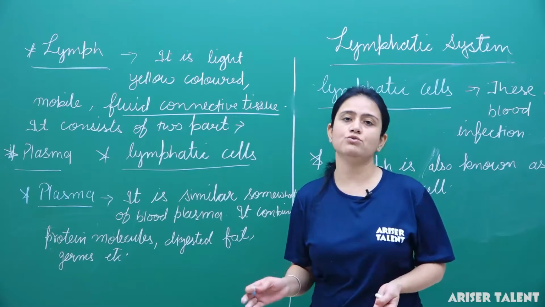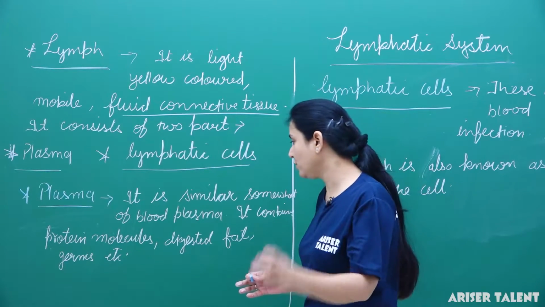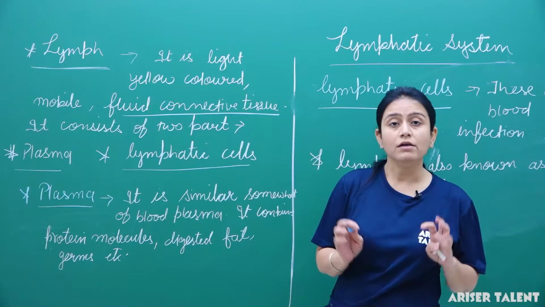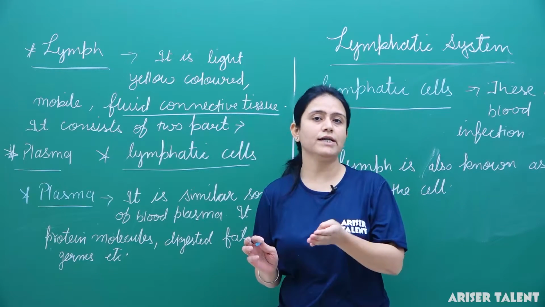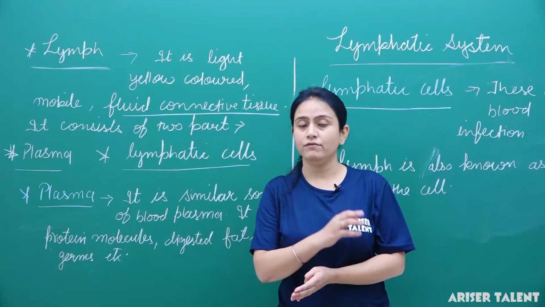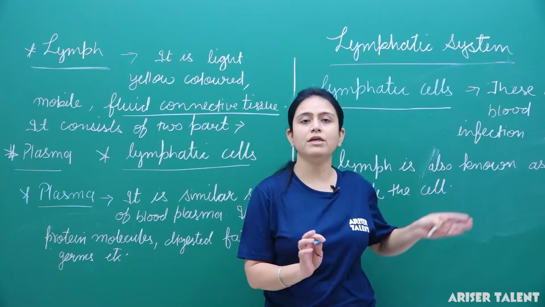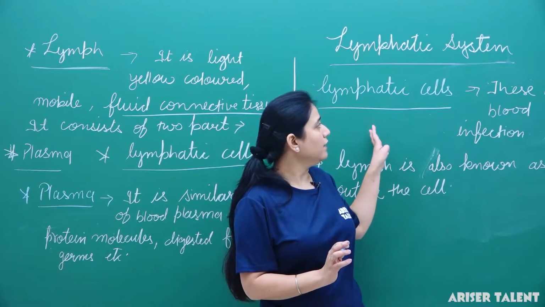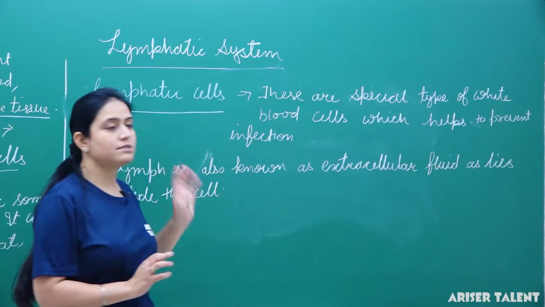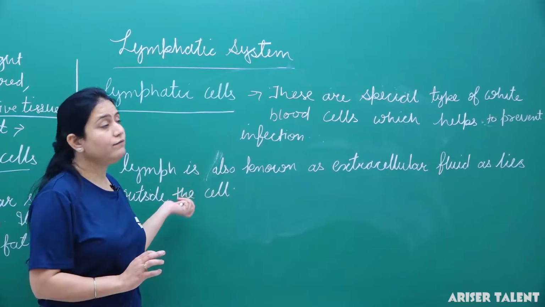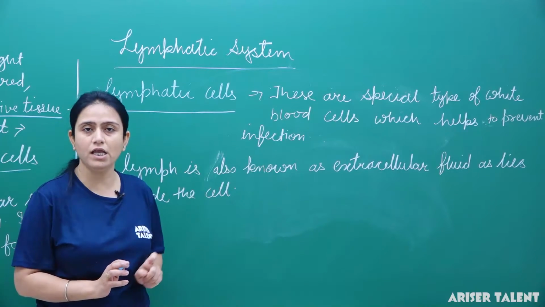Plasma is somewhat similar to the blood plasma and it contains fat molecules, protein molecules and germs. Lymphatic cells are special types of WBC, which help in the prevention of infections. Lymph is also known as the extracellular fluid because it is present outside the cell.